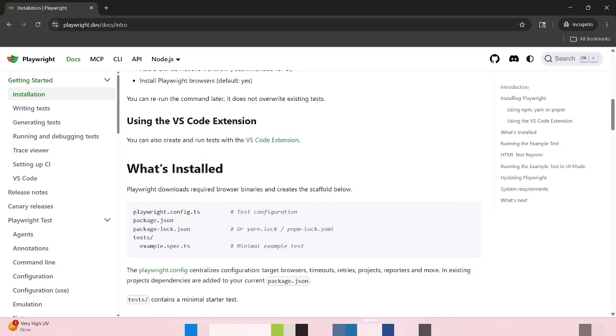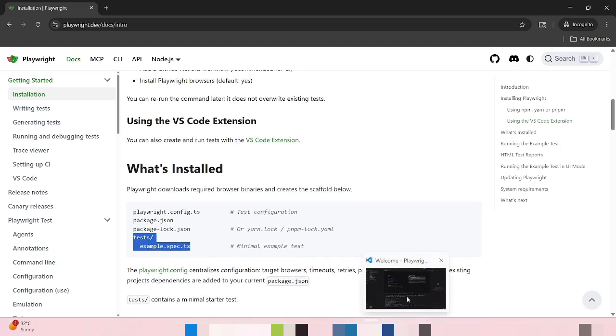Now you can see Playwright downloads required browser binaries. Playwright.config by default is in TypeScript, but we are working on JavaScript, so instead of TS it will be in JS. This is very important for us, everything we need to configure here. We discussed that here only Playwright dependencies will be present. And the test folder is very important, here only we will write our tests.